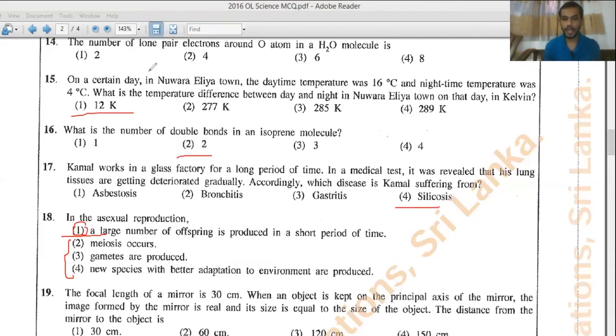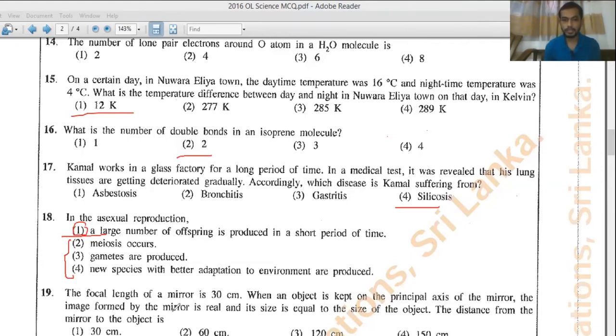Then question number 19. See, the focal length of a mirror is 30 centimeters, right? We don't know whether it is a concave mirror, a convex mirror, or a plane mirror. We don't know. But if they have given a focal length, that should be a curved mirror, right? Because plane mirrors don't have a focal length, right?